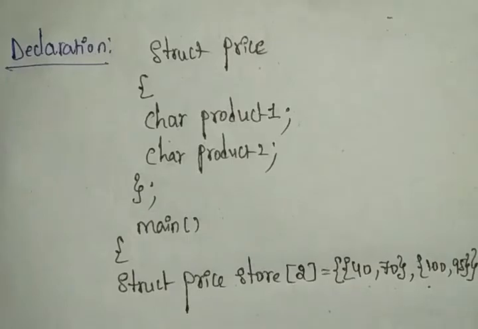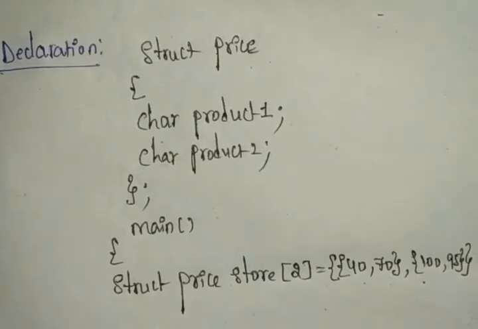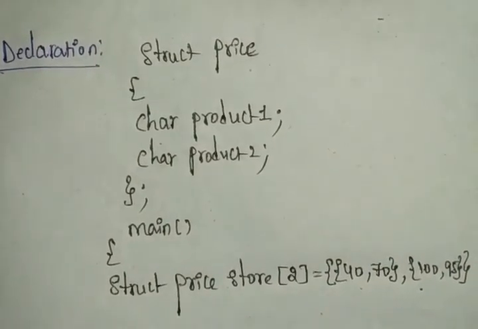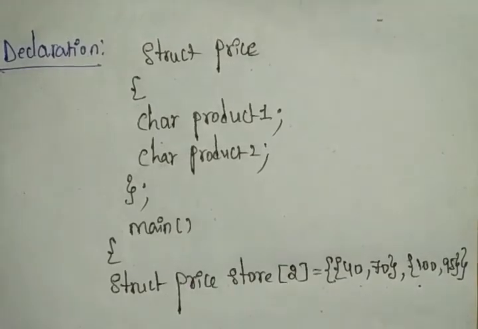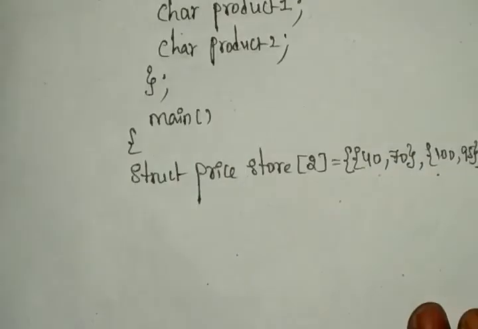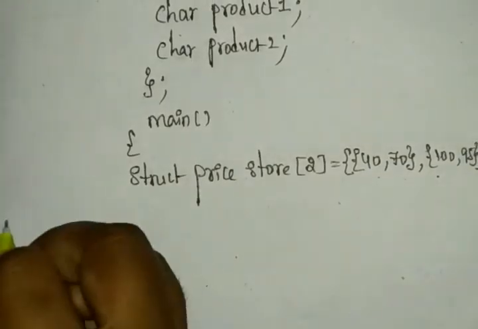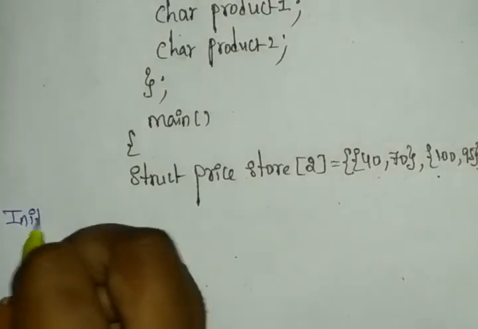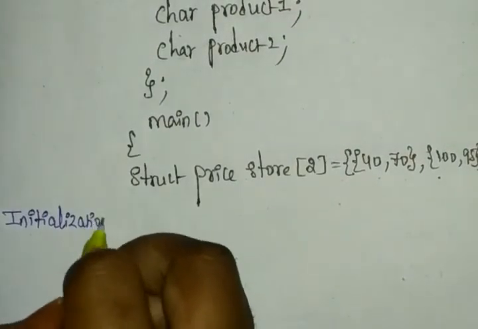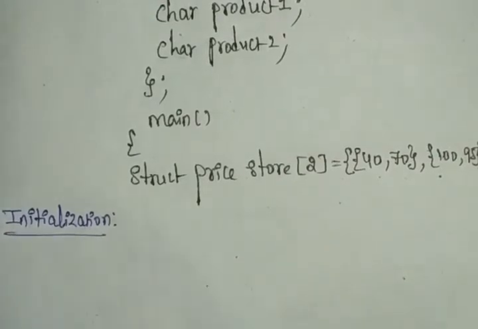So this is just a declaration format, right? If you are initializing these, how can it be done? Let's see the initialization format, meaning how these will be stored. Here we are taking the size, which is an array only.